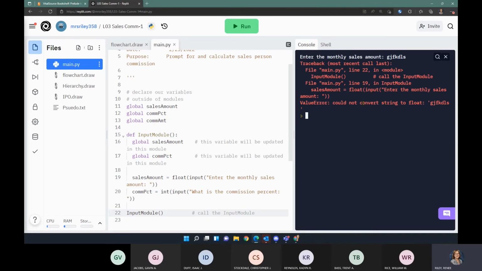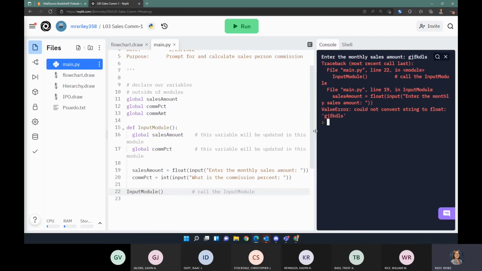It couldn't convert the string to a float. So really look at your error messages so that you can determine where the error occurred and what the problem was. That was because I typed in non-numeric information, so it's my fault, so I won't do that.